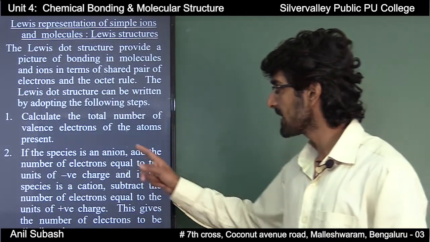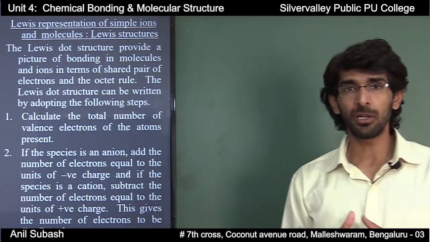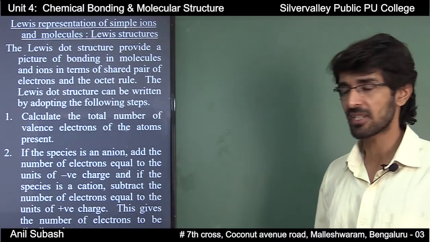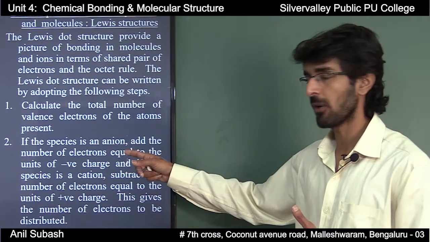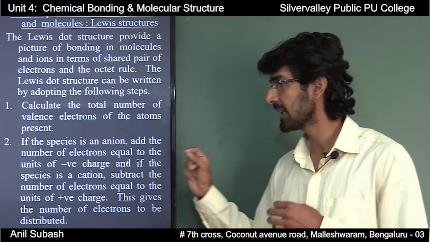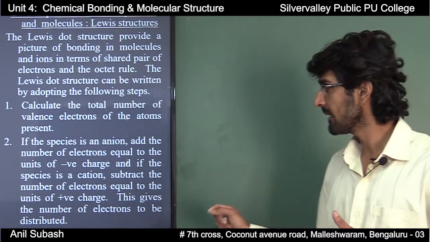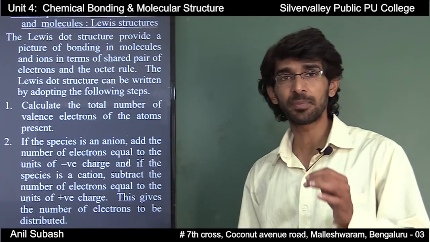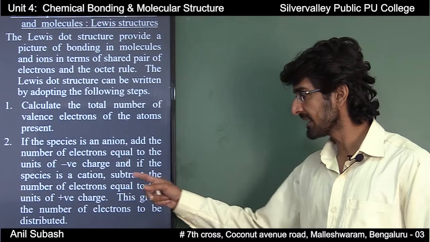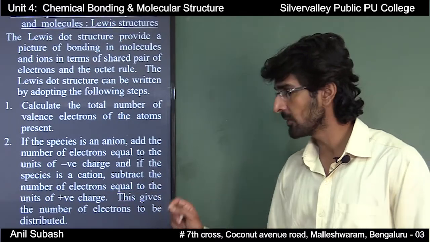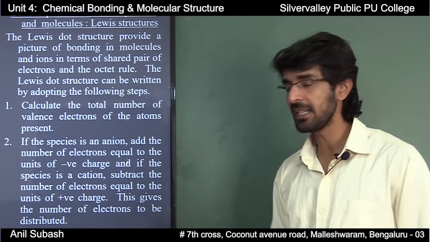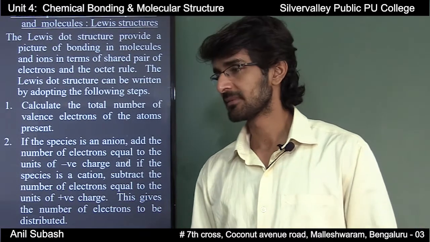Second step, if the species is an anion, we all know that an anion is nothing but a negatively charged species. And if the species is an anion, add the number of electrons equal to the units of negative charge. And if the species is a cation, that is, if the species is a positively charged ion, then you are supposed to subtract the number of electrons equal to the units of positive charge. This gives the number of electrons to be distributed.